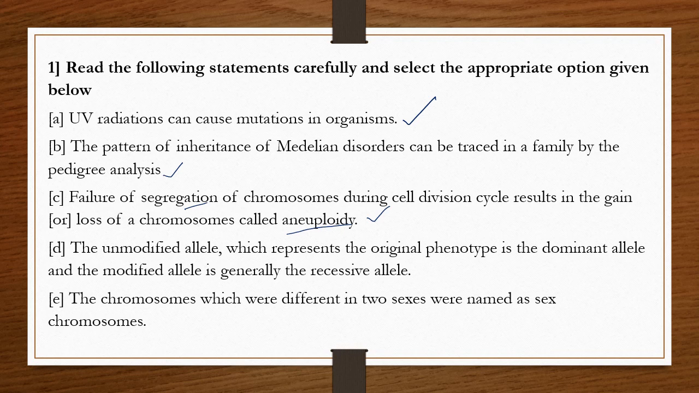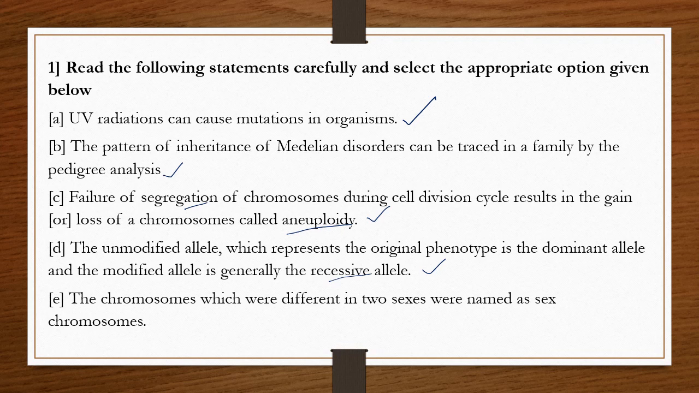D. The unmodified allele, which represents the original phenotype, is the dominant allele, and the modified allele is generally the recessive allele. It is also a correct statement. E. The chromosomes which were different in two sexes were named as sex chromosomes. So this is the fifth statement.